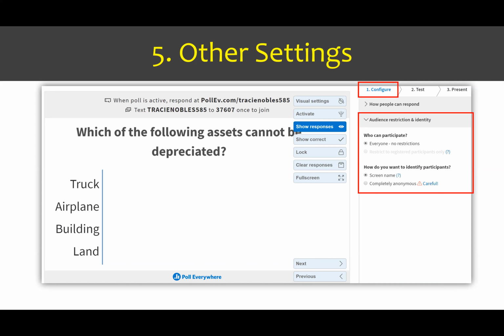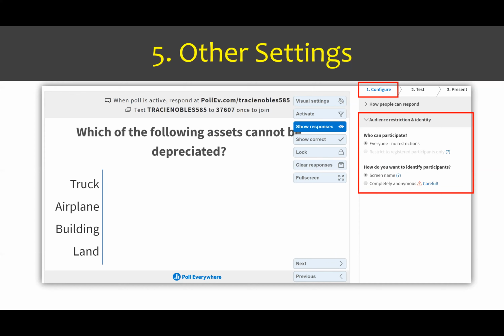If I'm grading participation, or if I have a situation where I'm not concerned about students' names being shown, then I'll just let their screen names be shown. Or you can have it completely anonymous where they're assigned an anonymous name and you don't have any idea who is answering in which way.